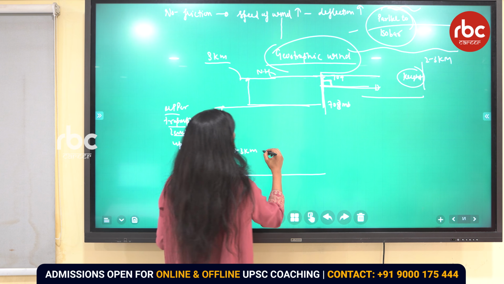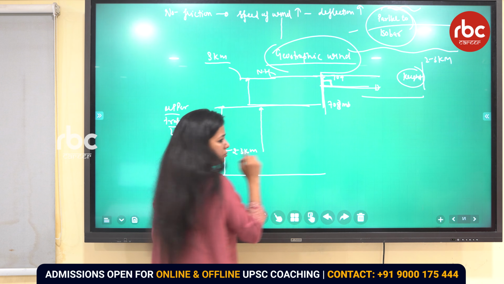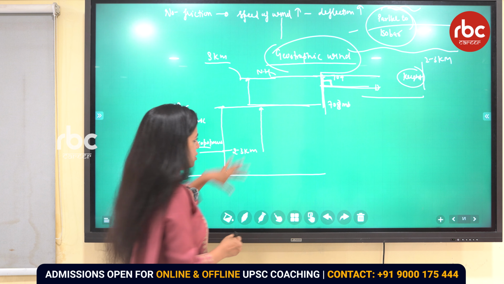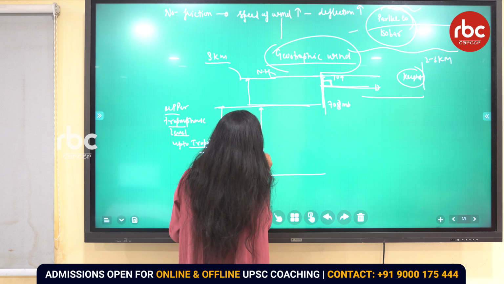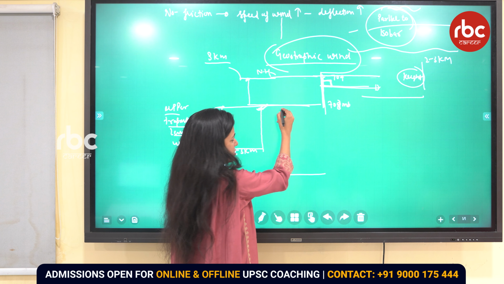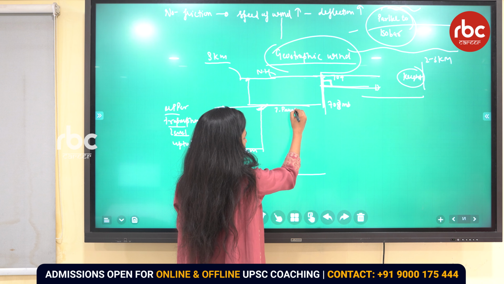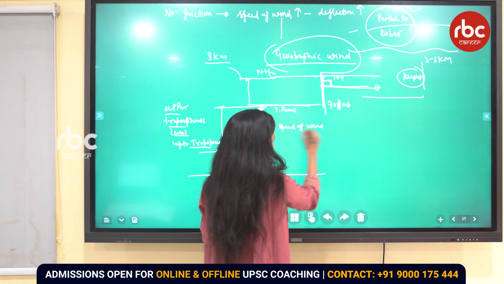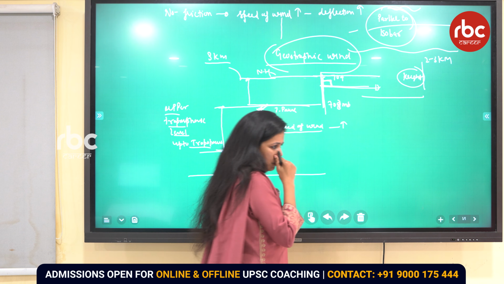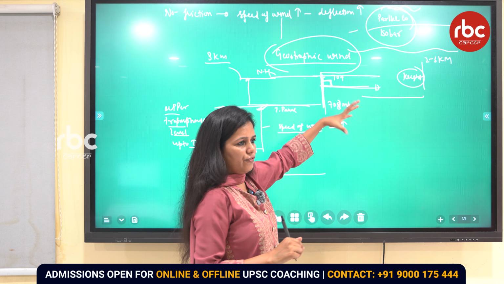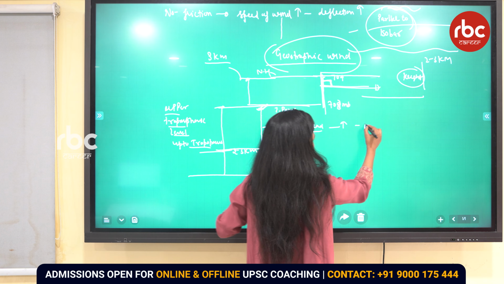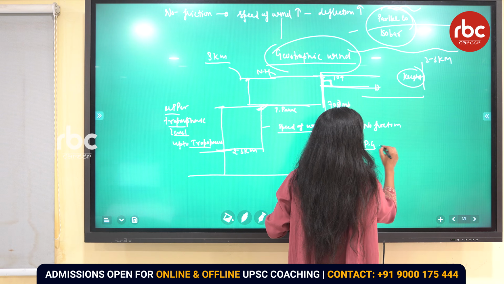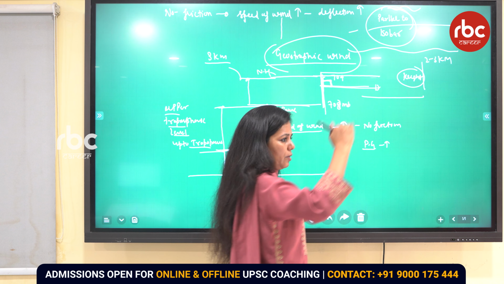Now you tell me, if we are moving more to the height, the speed of which wind am I talking about? The geostrophic wind. As we move from 2 to 3 kilometer height up to the maximum extent, the tropopause, the speed of the wind will increase in the upper troposphere. Why? Because there is no friction, and moreover the pressure gradient is even more in the upper troposphere, right?